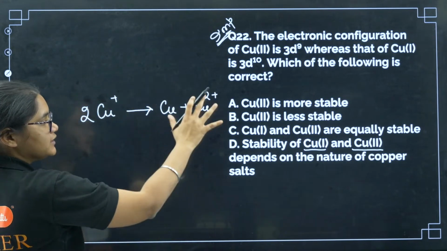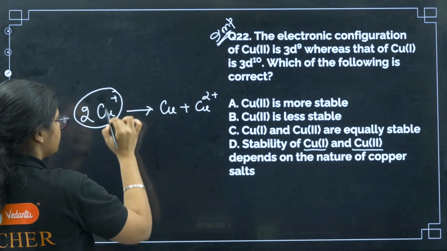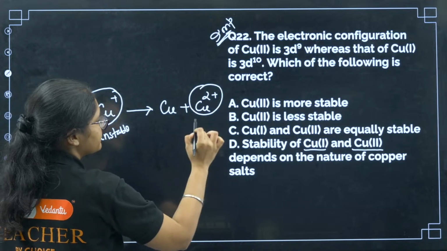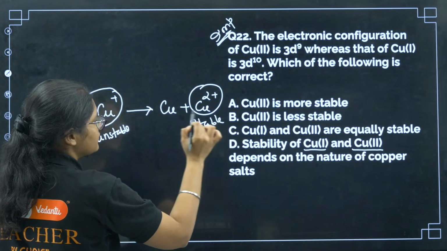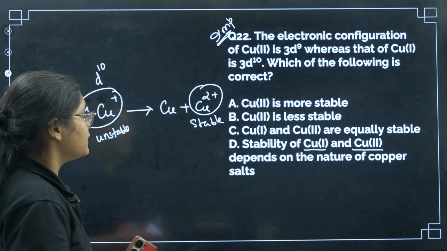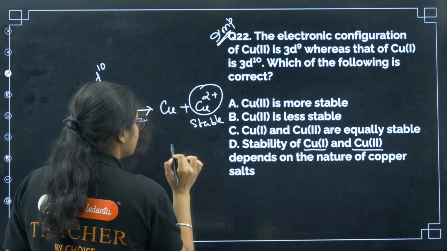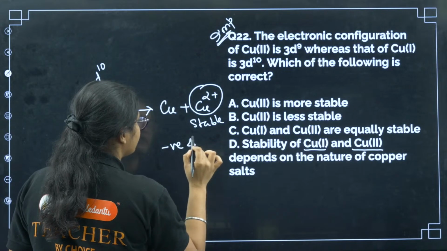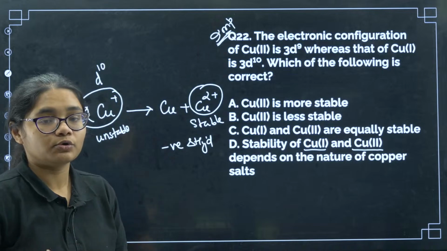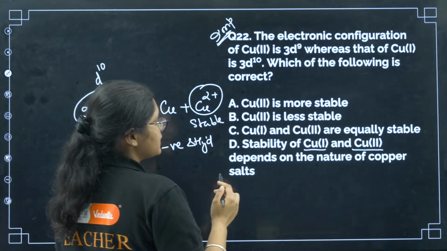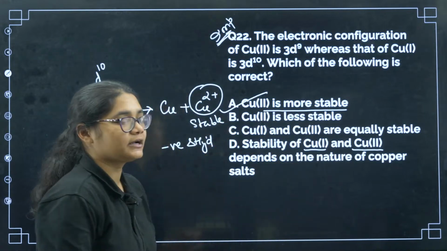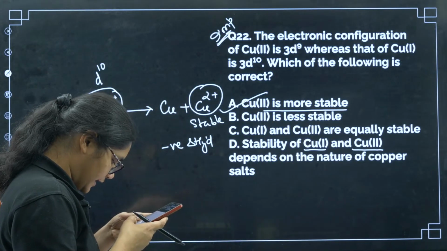So this reaction itself says that copper + is unstable, whereas copper 2+ is very stable. What is the reason for this? Copper + no doubt has a d10 configuration, right? But copper 2+ has very high negative hydration enthalpy. Due to this, copper 2+ is more stable. So I can say that copper 2+ is more stable is the correct answer, that is option number A here.